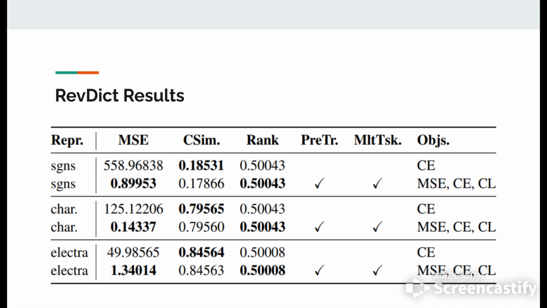Initially, when we tried only with cosine embedding loss, we had a very good cosine similarity. In each case, we can see that cosine embedding loss gives the best cosine similarity metric, but MSE is affected hugely. Once we introduced the pre-training and the multitask objectives, we saw an improvement in performance with respect to all the vectors.